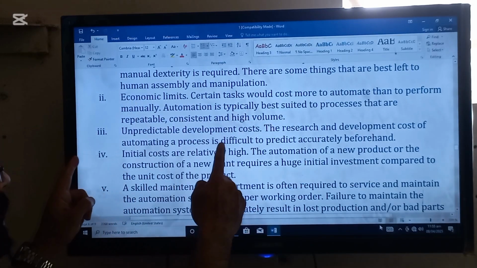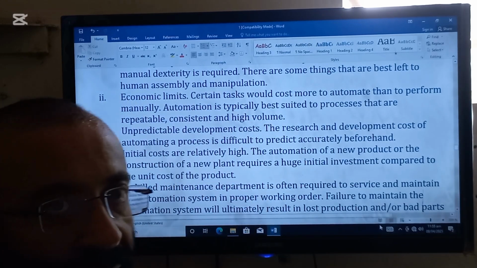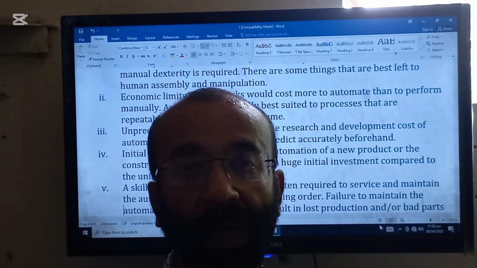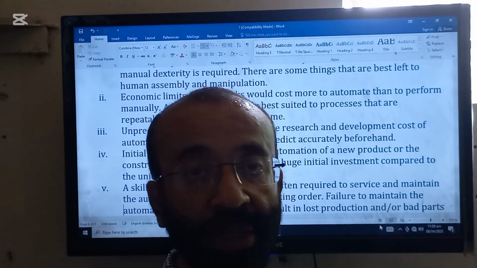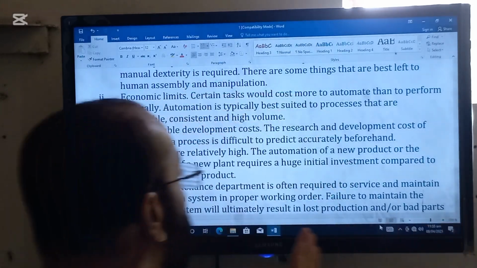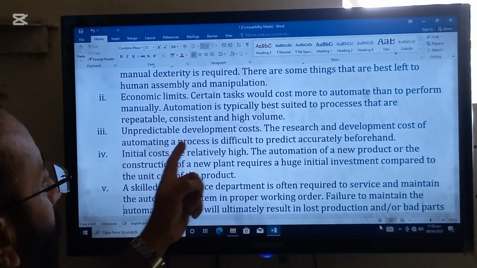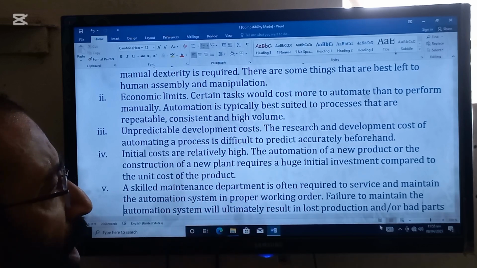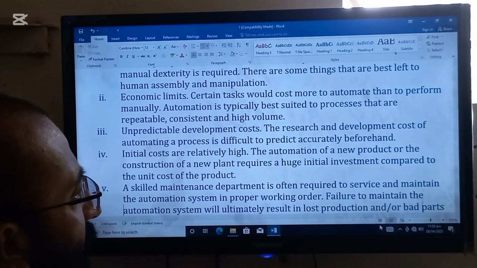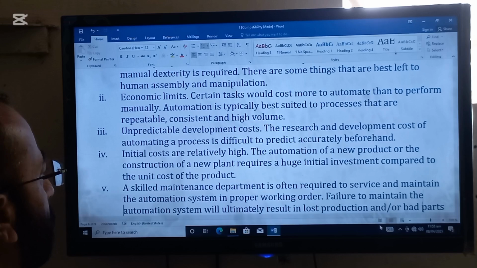Next is unpredictable development cost. This is another disadvantage of automation. We cannot predict the development costs. The development costs will only be known after making something.